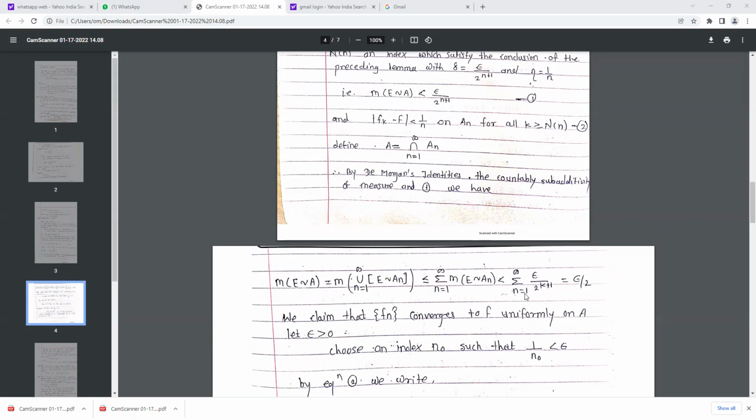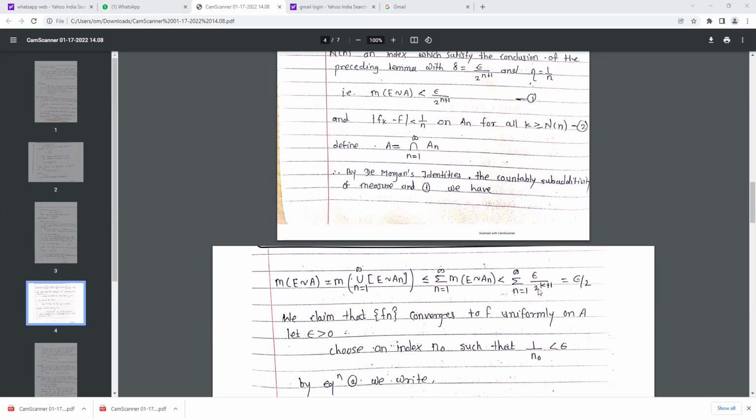So it is the sum from n equals 1 to infinity of epsilon upon 2 raised to n plus 1, which equals epsilon by 2. If you solve this sum, then for n equals 1 this term is epsilon upon 4.